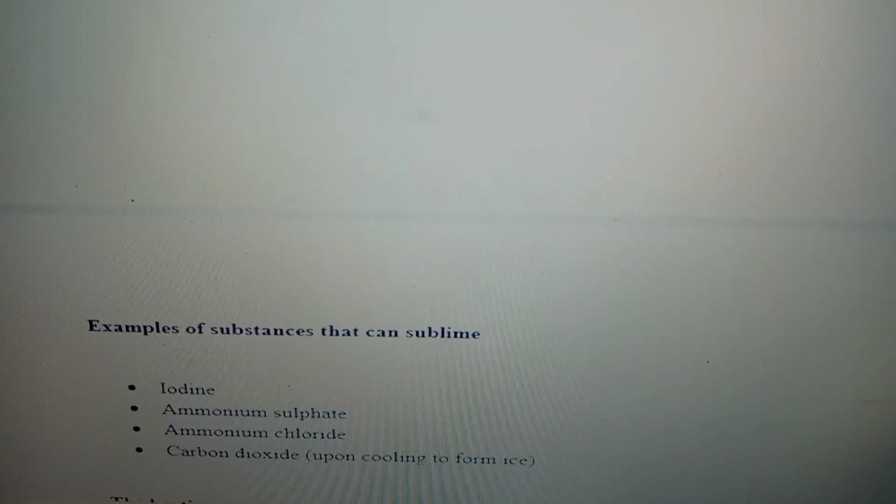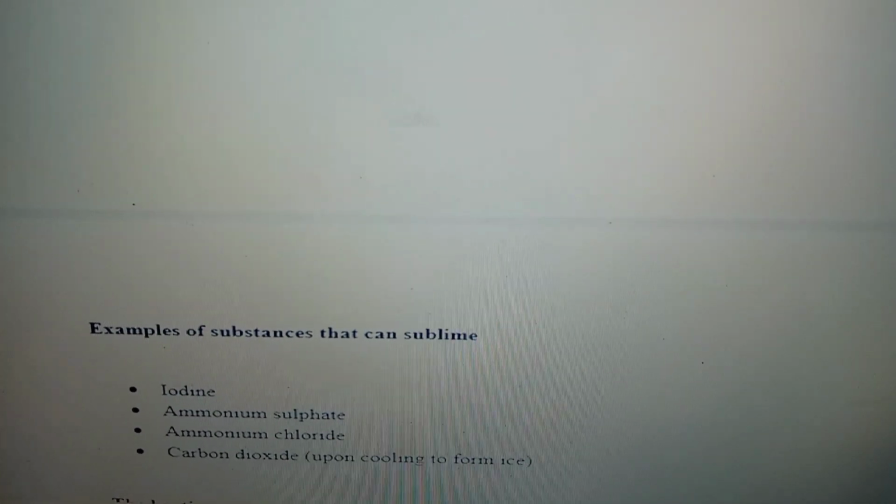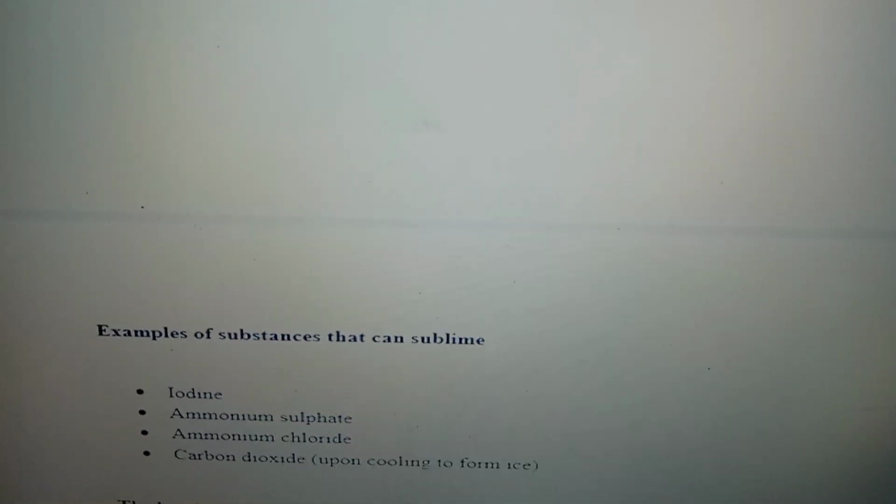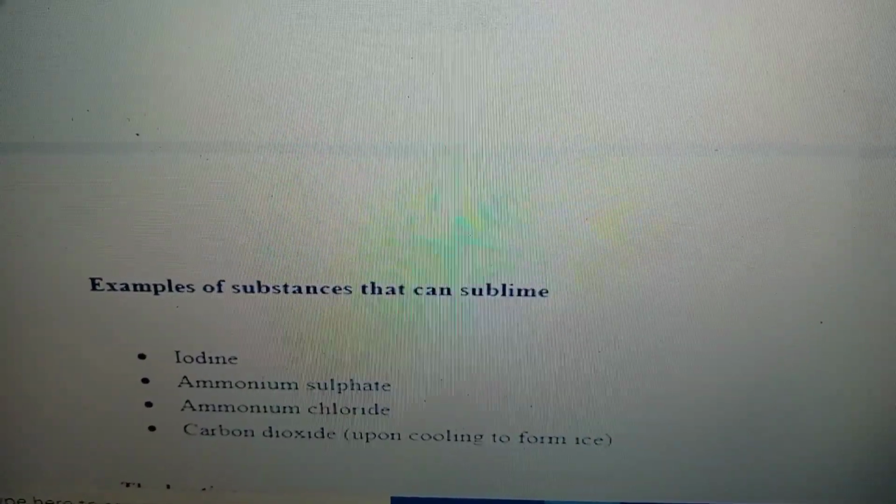Those are examples of substances that can sublime, that can change from solid to gas, or from gas to solid. An example of gas to solid is carbon dioxide.